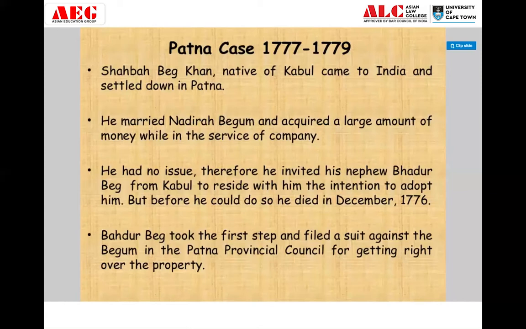First of all, we are discussing the Patna case. This case ran from 1777 to 1779, so it went for almost 2 years. The facts of the case are that Shahbag Beg Khan, a native of Kabul, came to India and settled down in Patna. He was one of the servants of the company, made a lot of profits and saved a large amount of money. He married Nadira Begum and settled in Patna.